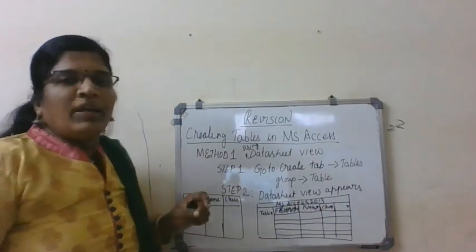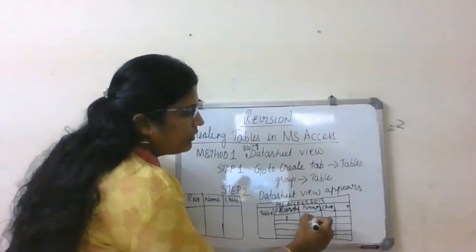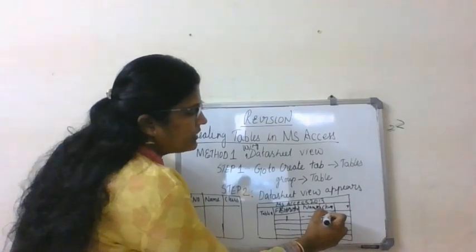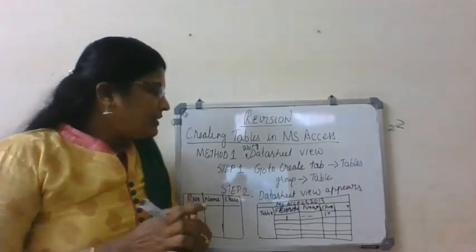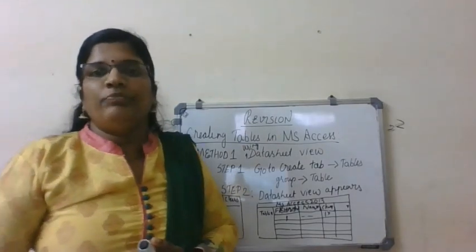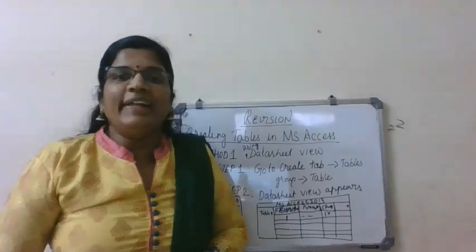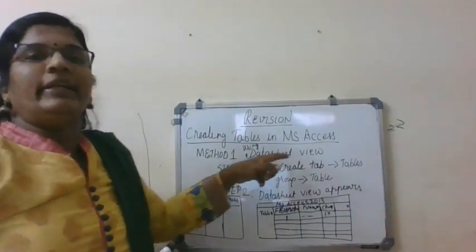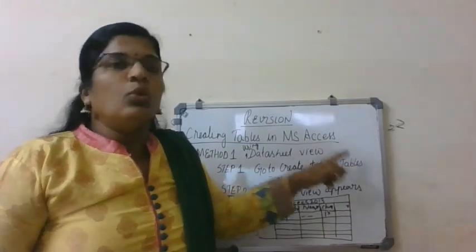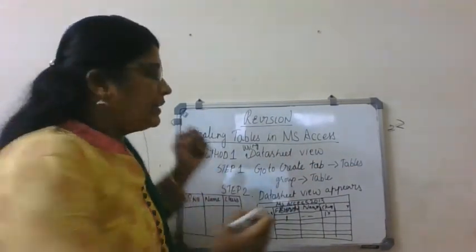Then start typing roll number 1, then the name, and then class 8 or 9, whatever it is, you can type it one by one. This is called data sheet view. Is it clear? So how to create a table using data sheet view? Go to the Create tab, Tables group, then the table icon.